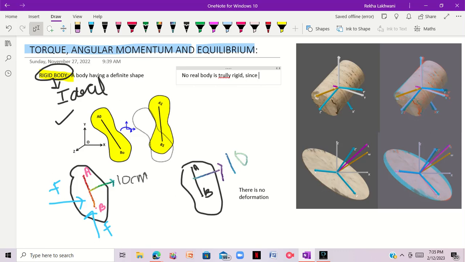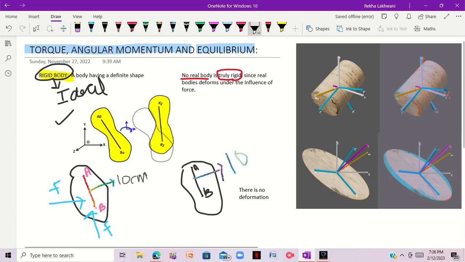Since real bodies deform under the influence of force, right? So basically, we don't have any real body which is truly rigid, since every body is deformed under the influence of force, right?